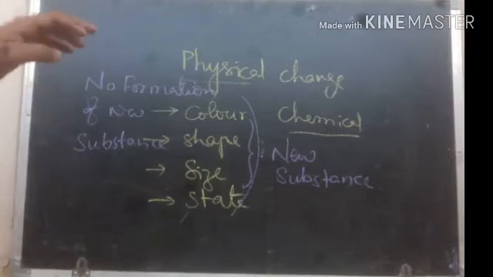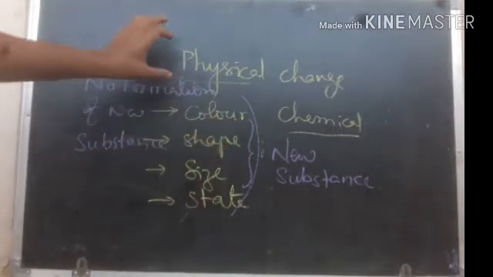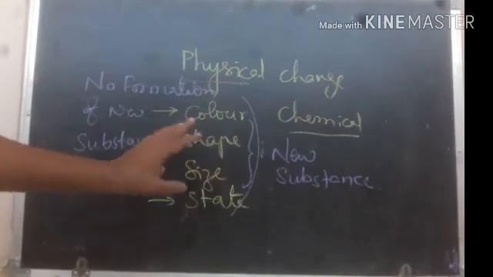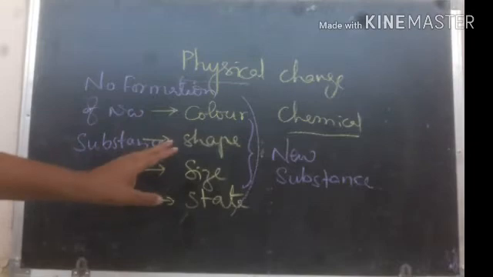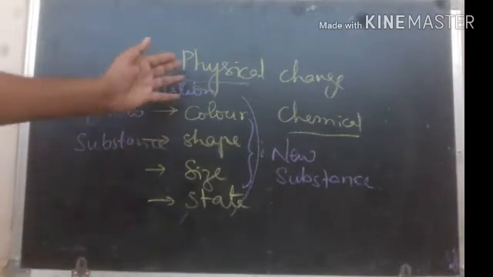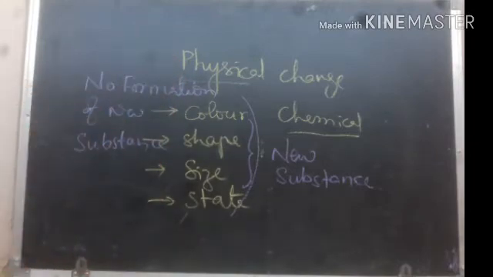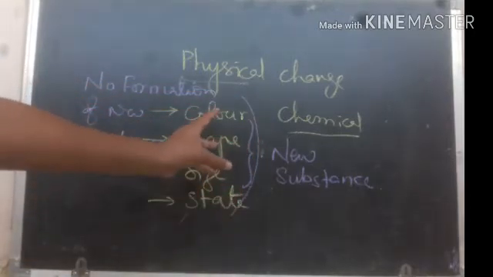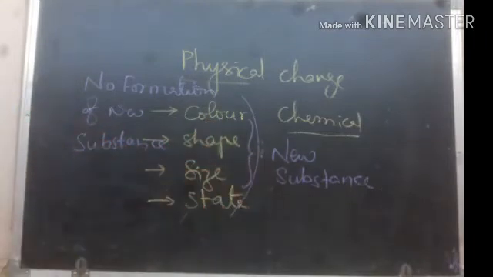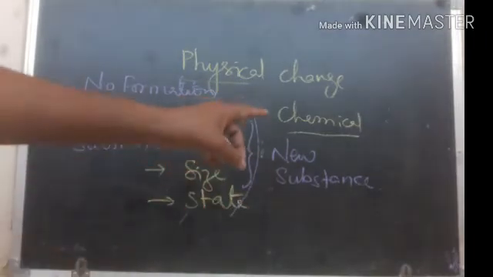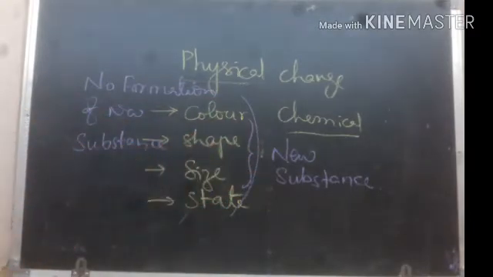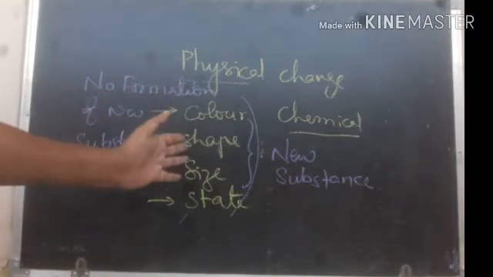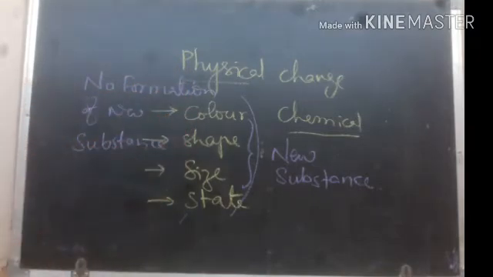What is the difference between physical and chemical changes? In physical change, there is a change in the physical properties, and no new substance will be formed. That is what we call physical change. Whereas in chemical change, the color, shape, size and state change, and along with these there is a formation of new substance. A new substance will be formed in chemical changes, whereas no new substance is formed in physical change, right?